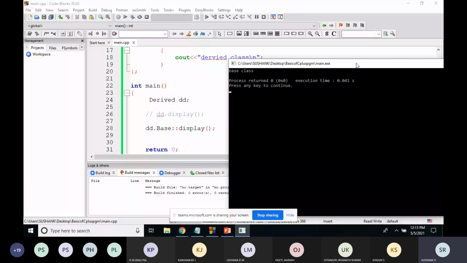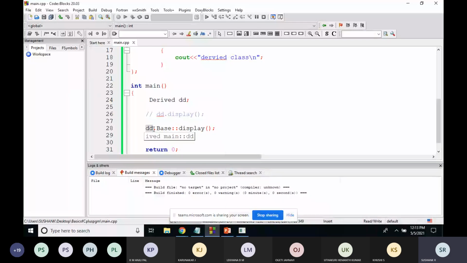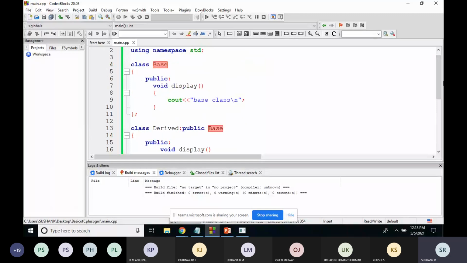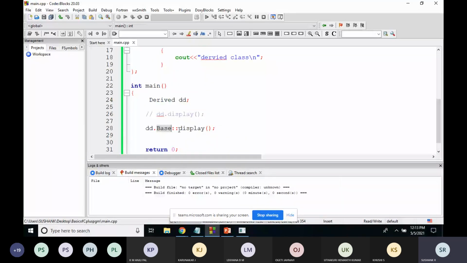So what is the syntax? You want to access the base class display function. So for that, the object of the derived class, dot, base class name. Here I've given the name of the base class as base, so that you people will understand. And the function of the base class, display.